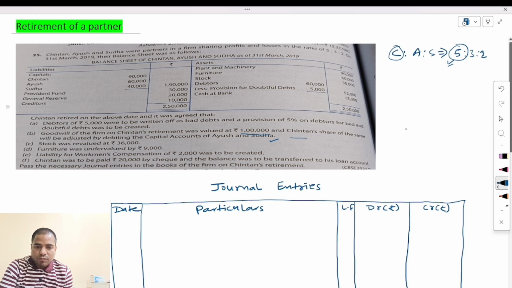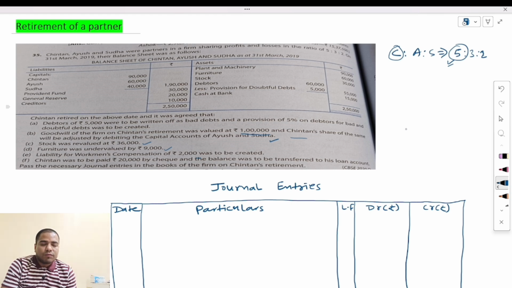Okay, the stock was revalued at 36,000. Furniture was undervalued by 9,000. A liability for workmen compensation reserve of 2,000 was to be created, and at last Chetan was to be paid 20,000 by cheque and the balance was to be transferred to his loan account. We have to pass the necessary journal entries in the books of the firm on Chetan's retirement.